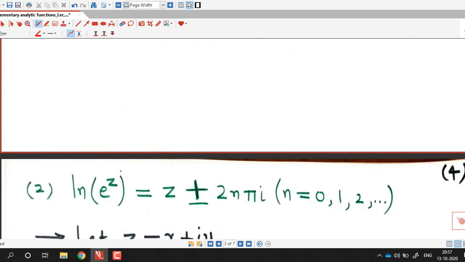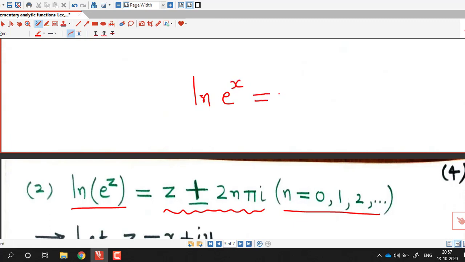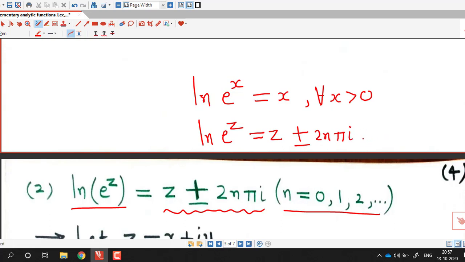Next property is we have to show that log of e raised to z equals z plus or minus 2n pi i, where n is 0, 1, 2 and so on. So if you recall, if we talk about the real exponential function, then log of e raised to x is always x for any x which is a real number. So this property is analogous to that property, but instead of just z here we have an infinite number of complex numbers, by the addition of plus or minus 2n pi i.